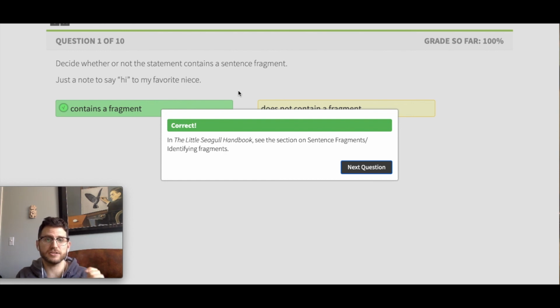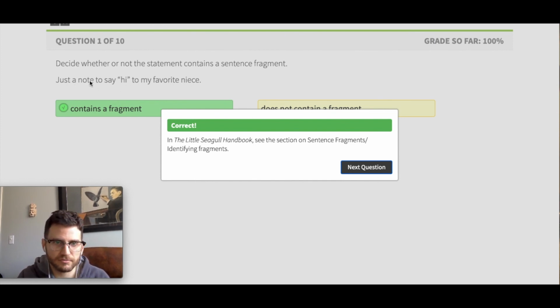At the very least, it's missing a verb. There is no verb here. Okay. A note to say hi to my favorite niece. All this information to say hi to my favorite niece, think of it like adjective information that is describing the note. Okay. So there is no verb here. You might say to say, that's a verb. In this case, it's describing the note. Okay. Let's go to the next one.